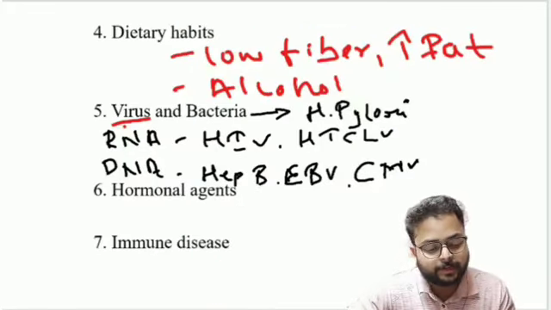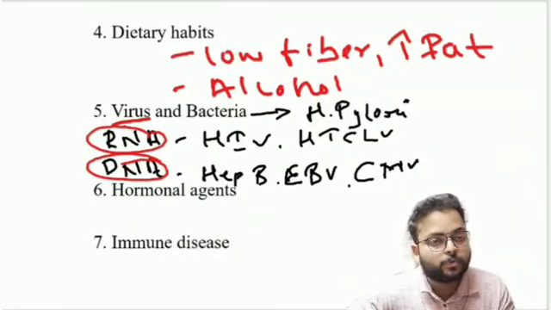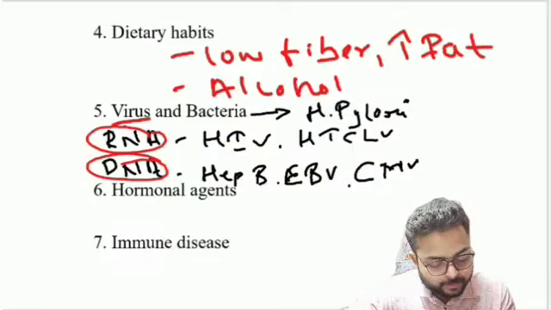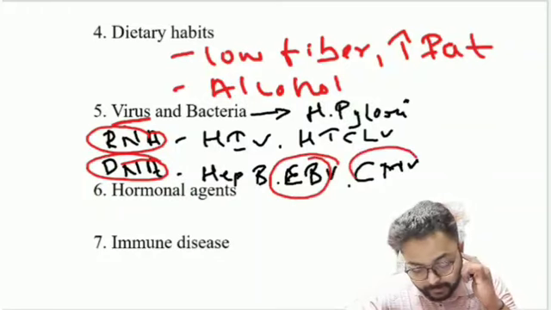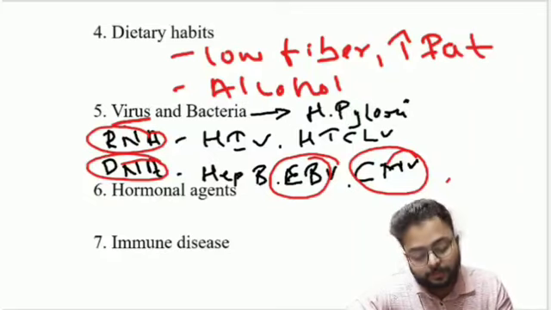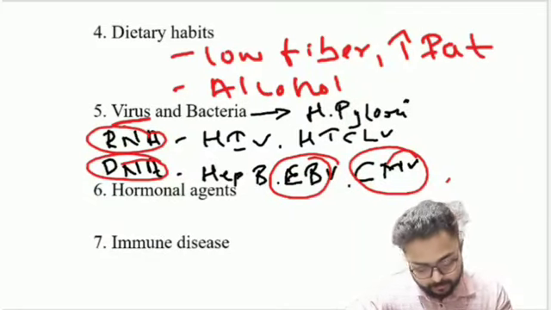Then viruses and bacteria. In viruses there are two types, that is RNA viruses and DNA viruses. RNA viruses are like HIV, then HTLV, that is human T lymphotropic virus. DNA viruses are like hepatitis B, Epstein-Barr virus, then cytomegalovirus. Other DNA viruses like papilloma virus and herpes can also cause cancers.